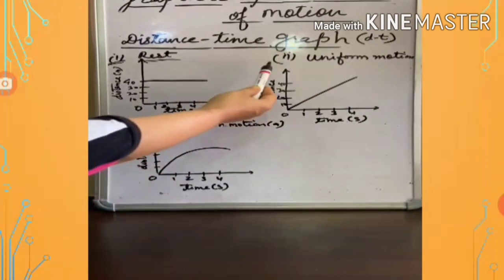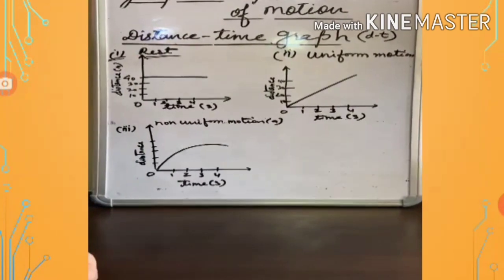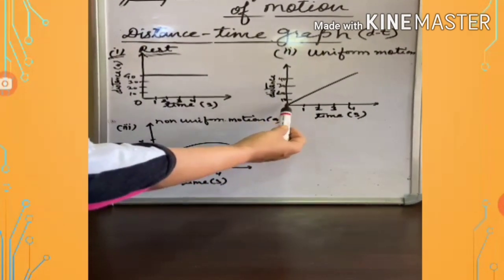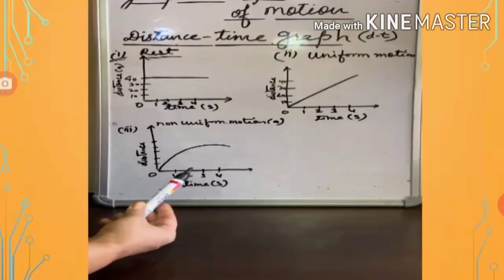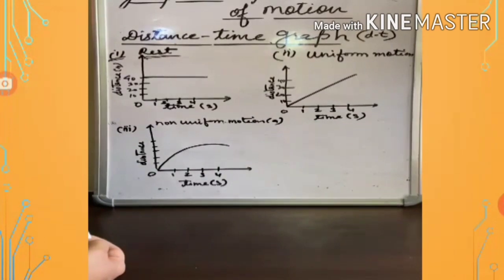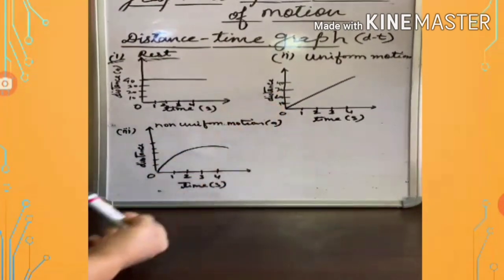Now the second case, uniform motion. We already know that uniform motion means the body covers equal distance in equal intervals of time. Suppose we have taken intervals of 1, 2, 3, 4, 5 seconds and the distances 10, 20, 30, 40.